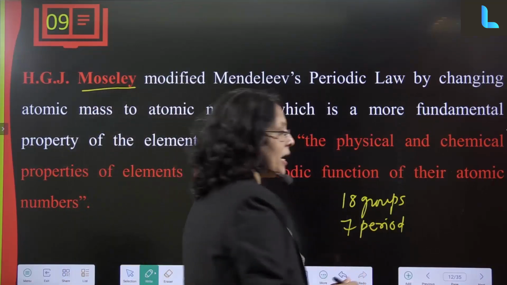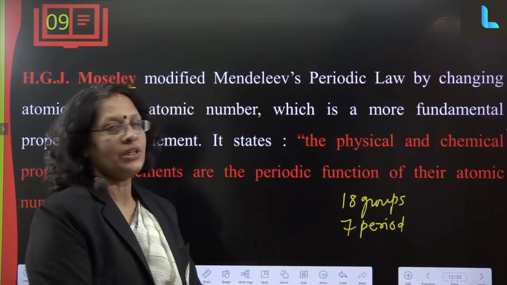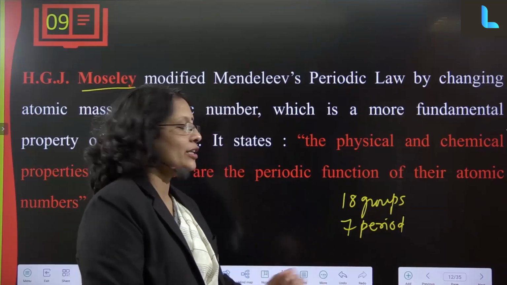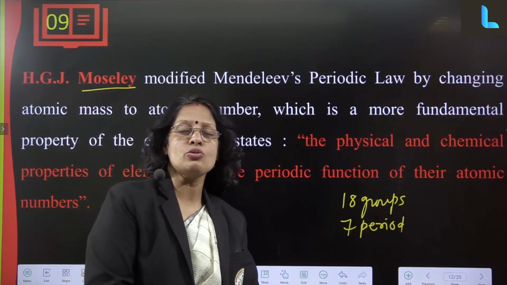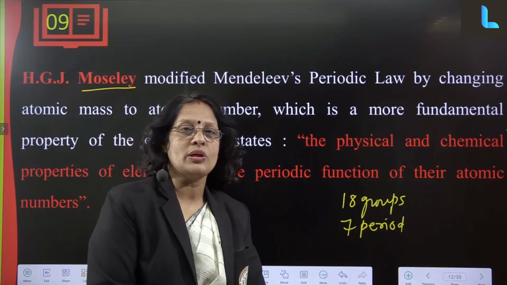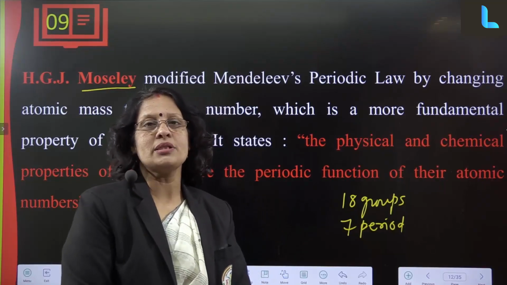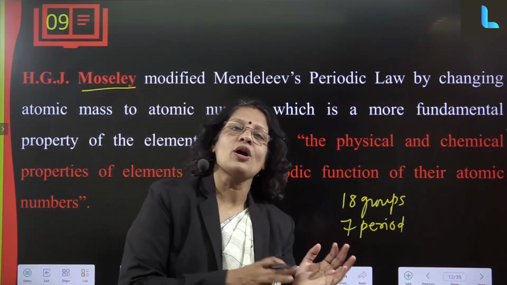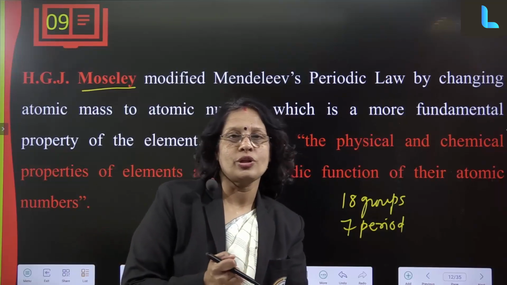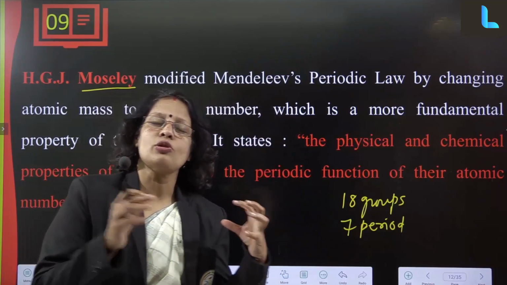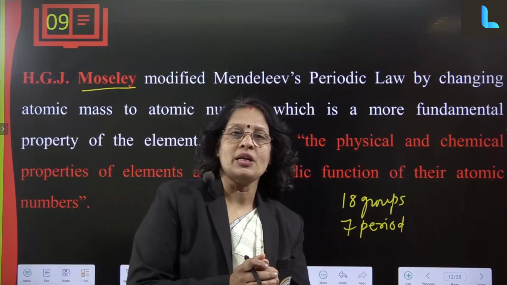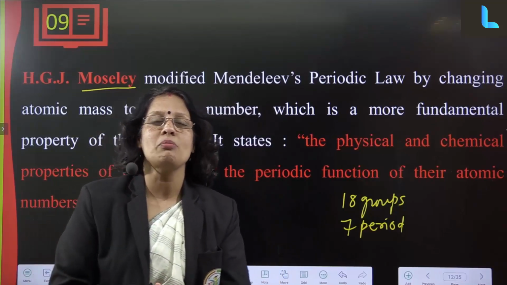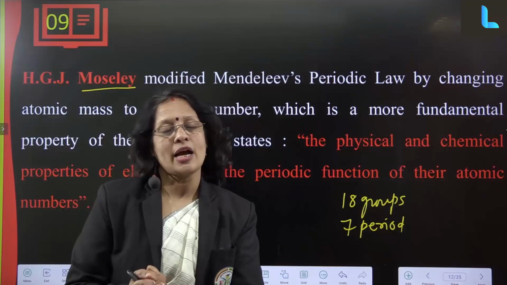So there are 18 groups and 7 periods in the periodic table. The new periodic table is arranged in such a way that elements with similar properties are placed together, in increasing order of atomic number. They are divided into 4 blocks: S block, P block, D block and F block, according to their electronic configuration. When the outermost electron goes to the S orbital, it is called an S block element. When the outermost electron goes to the P orbital, they are called P block elements, and like that, D block and F block elements.